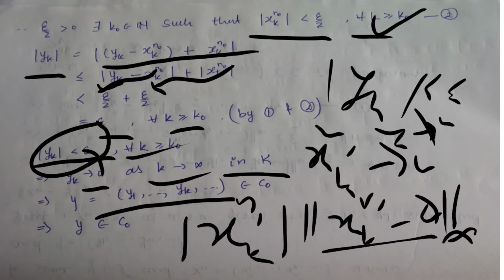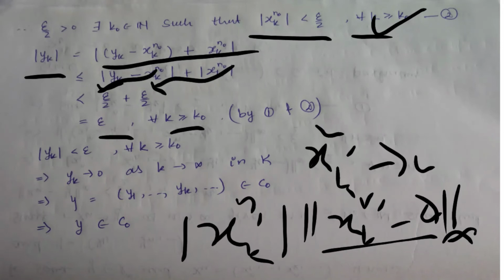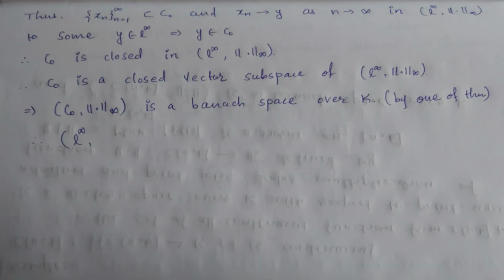So here we proved that the sequence yk converges to 0. So we can say that this element y is in C0, because in C0 all sequences converge to 0. Thus the sequence xn converges to y as n tends to infinity, and y is in C0.